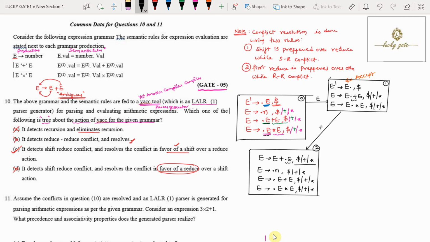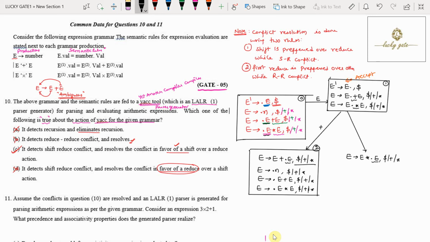Now observe in state 2, do we have any shift reduce conflicts? No. Only one shift is there, that is with N, but no reduces. Now check again, moving dot one position to the right with respect to star. If we move dot one position to the right with respect to star, what are the possibilities? E tends to E star dot E. The lookahead is dollar, plus and star.